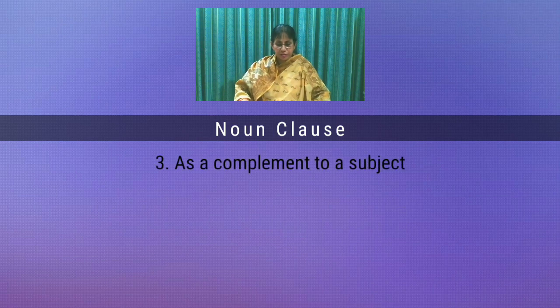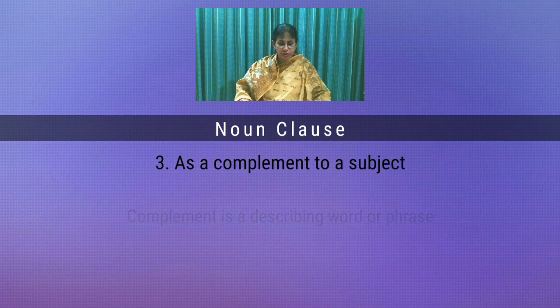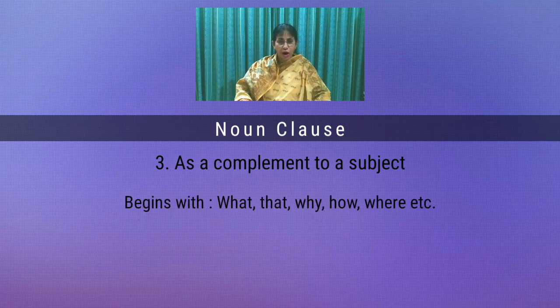Number 3. As a complement to a subject. What is a complement? A complement is a describing word or phrase. When a noun clause works as a complement of a subject, then it usually begins with what, that, why, how, where, etc. Then only a be verb, that is am, is, are, was, were, is used before the noun clause.